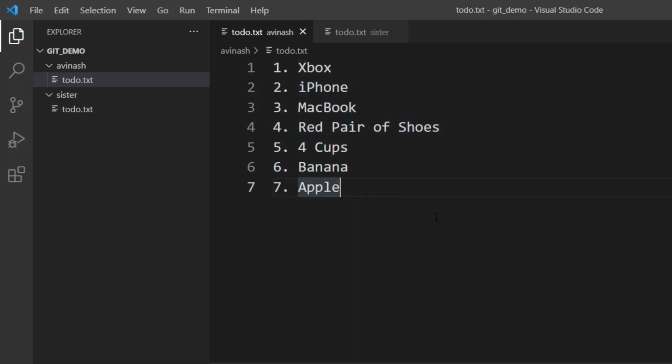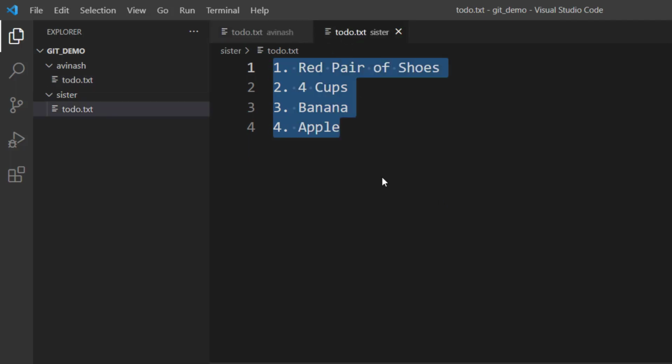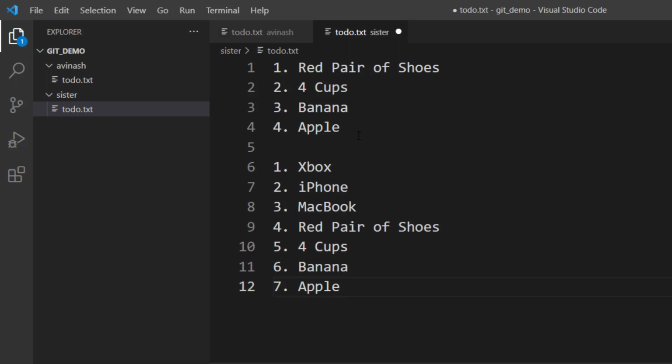So what I did, I again copied and pasted this. Again, I copied this and I sent it to her over email, through a USB drive or whatever you call it. And she looked into it and she said, I actually removed the Xbox, iPhone, and MacBook. Why are they here back? Now, you understand the confusion.